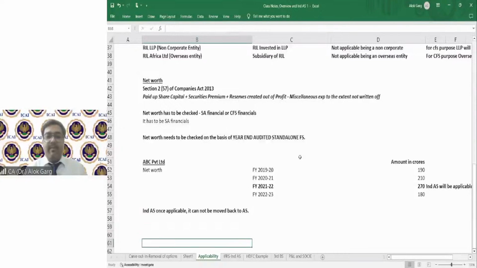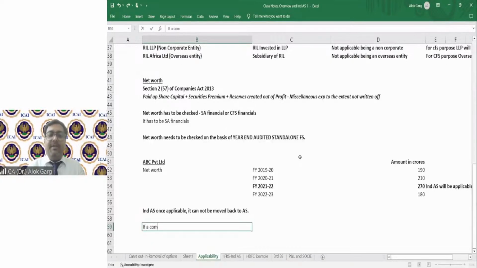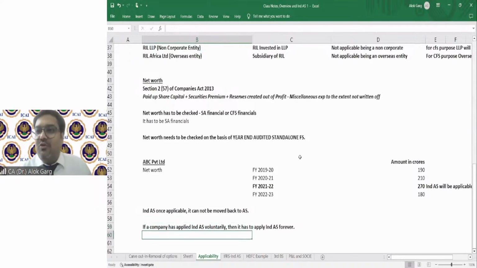Sir, if a company has applied IND AS voluntarily, then it has to apply IND AS forever. Right? There is no go back clause. There is no moving back twice.